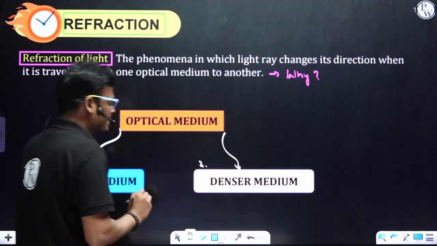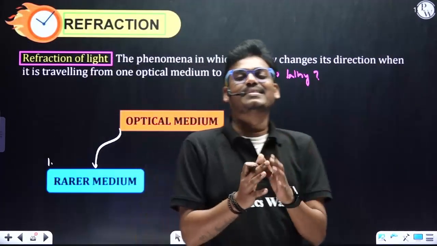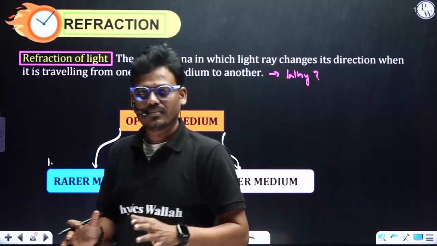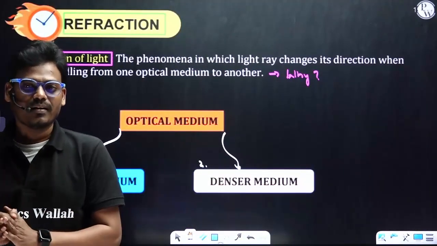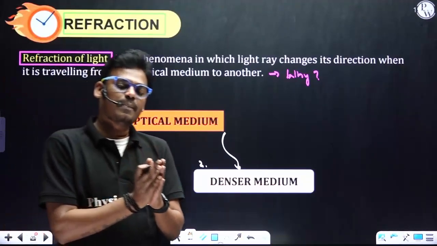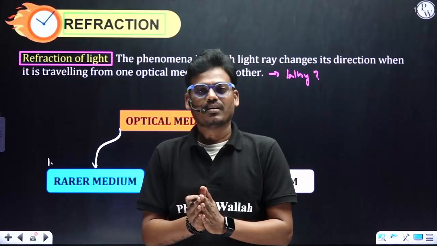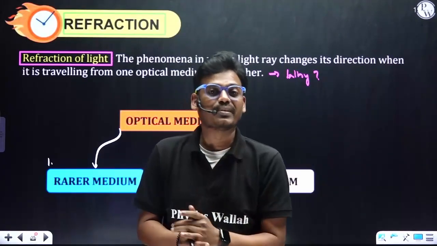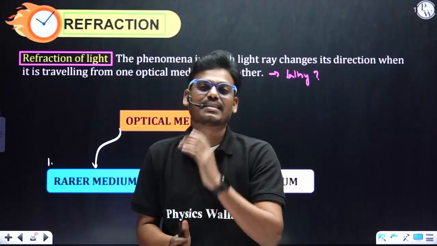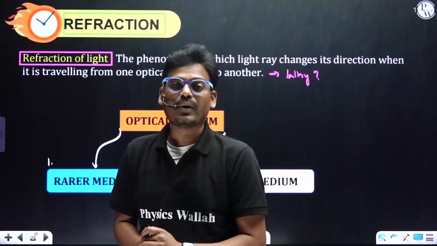The words only indicate rarer and denser. So denser, density, is mass per unit volume. So mass per unit volume is mass density. In the same way, if we consider optical mediums, transparent mediums, for example, for a solid, what is the optical medium? That is a glass slab you can consider. What is the example for a liquid medium?